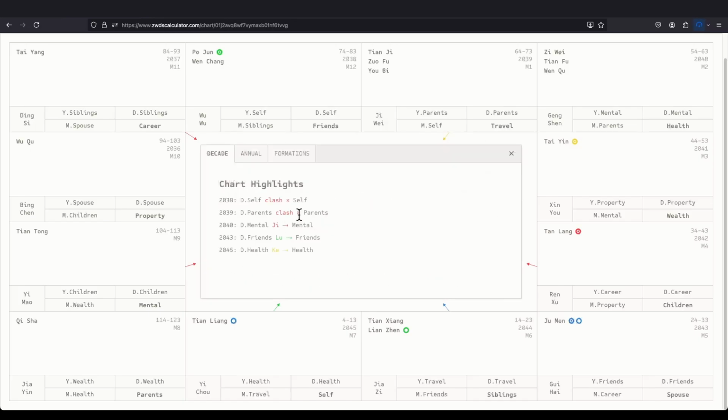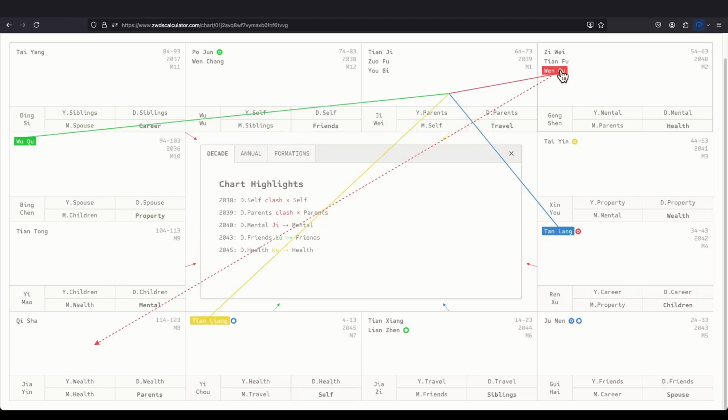Chart highlights, we have the important Si Huas that you may have missed out. Let's say 2039, you have decade parents clashing parents, right? So it reflects on the real chart over here. We click on decade parents and it flies to wealth, to health, and then clashes parents. Then we have annual flies and formations as well.